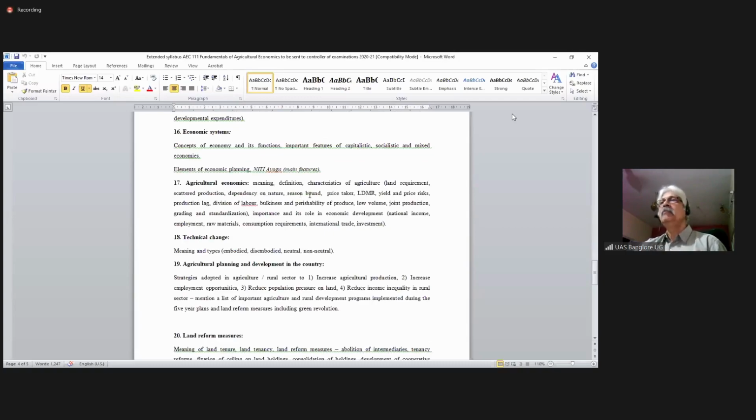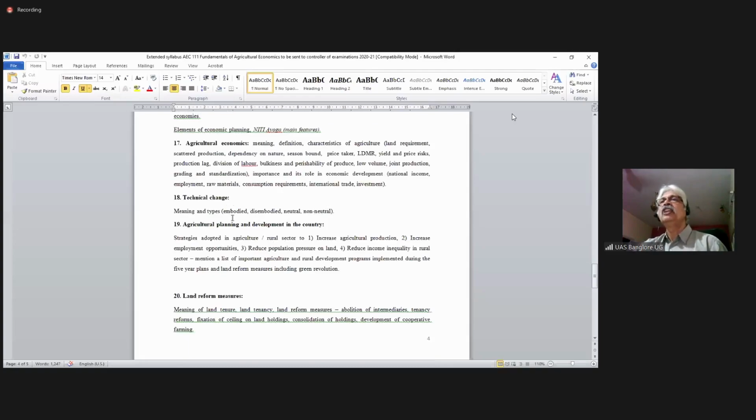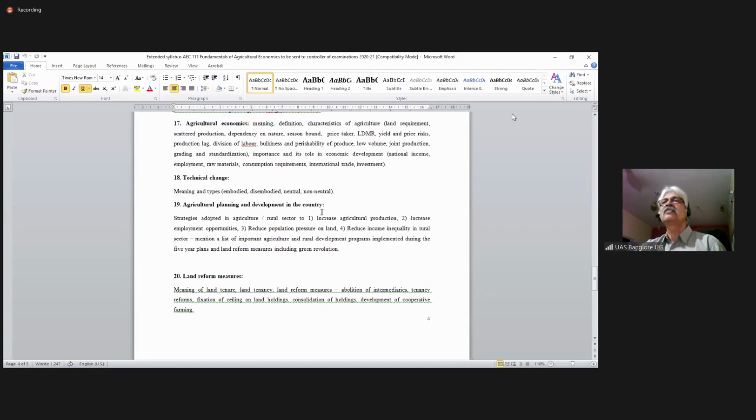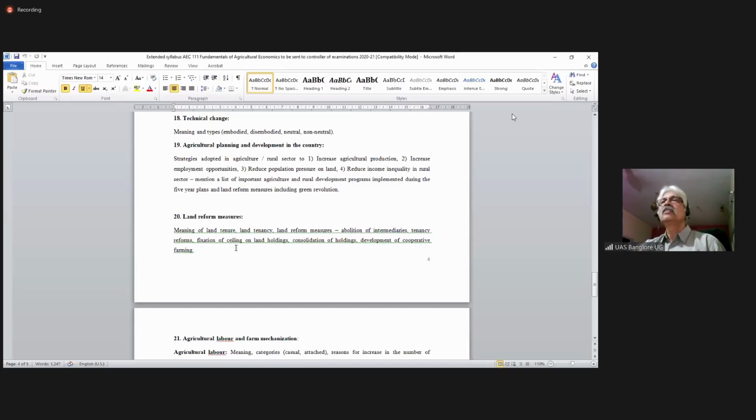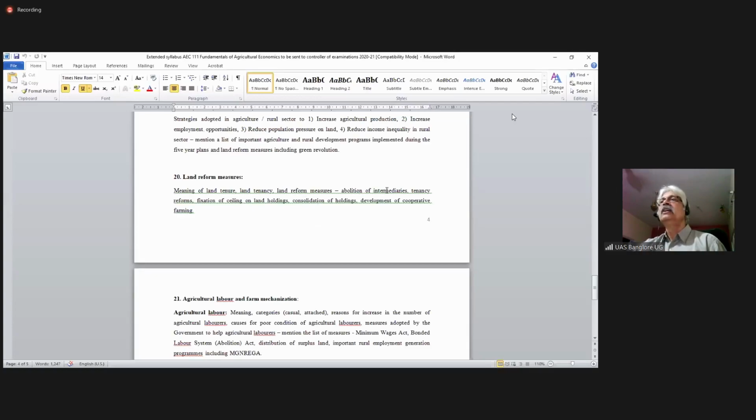Agricultural economics, meaning, definition, characteristics. Then technical change, embodied technical change, disembodied, neutral, non-neutral. Agriculture planning and development, reduce population and other things, land reform measures, ceiling on land holding and other things.